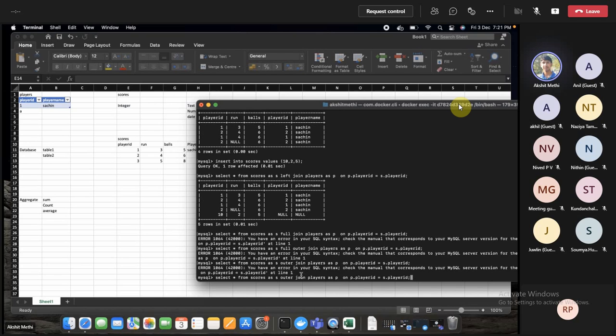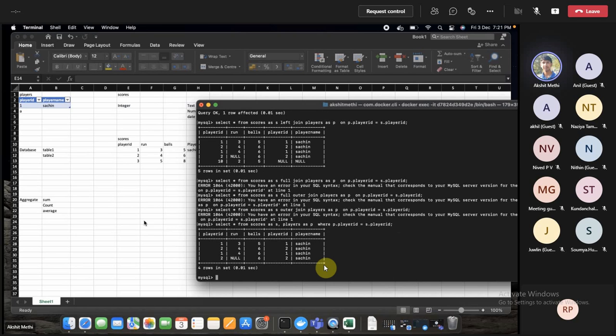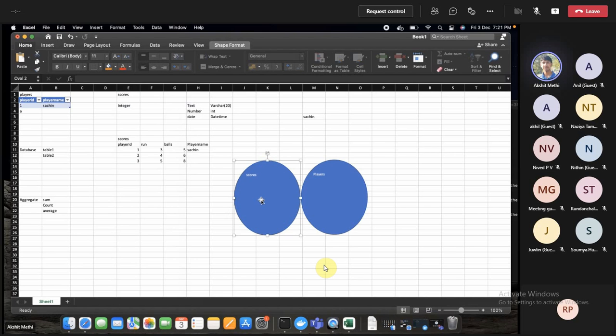Basically, if you say, even in the where clause, let's say you wanted to join both of these tables, the scores table and the players table, and you wanted to fetch all the records where this is something, so like that. Okay, we will see more about the full outer join.